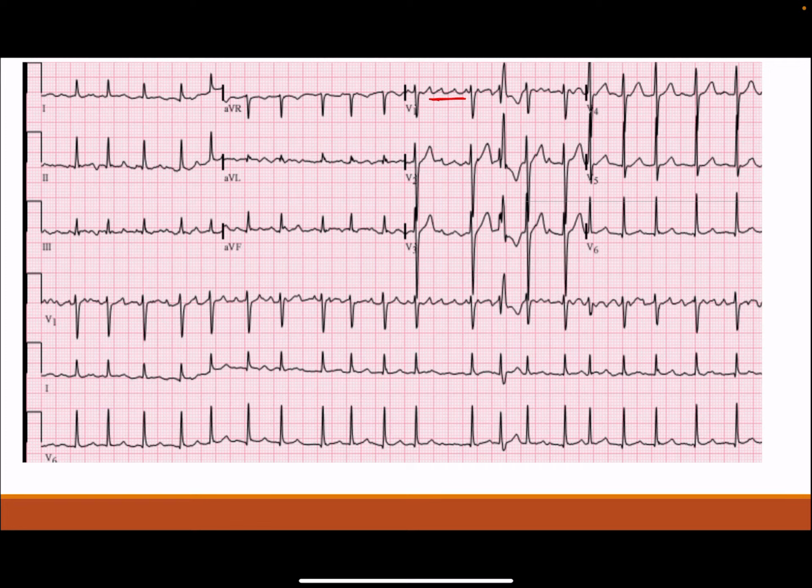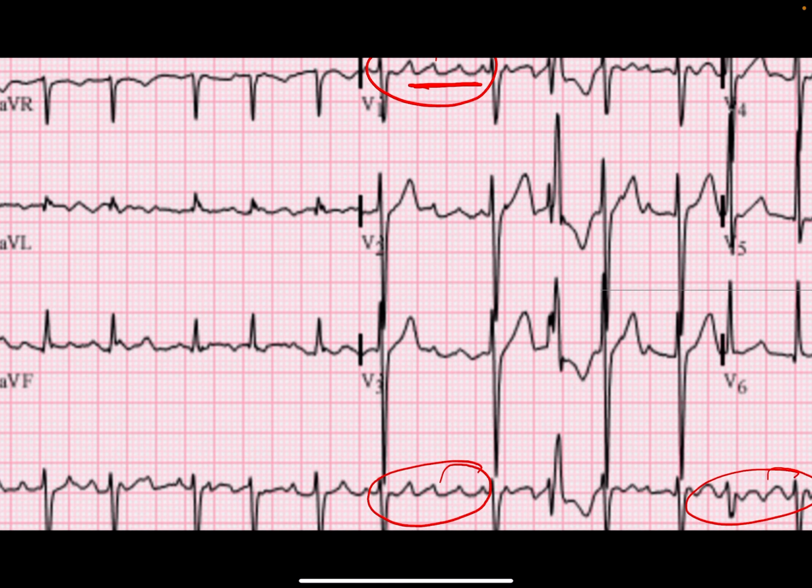Don't get confused with flutter. Especially in V1 and lead 2, these fibrillatory waves appear exactly like flutter. See this V1 lead, these all look like flutter waves. So don't get confused that it is flutter. Even in fibrillation, especially in lead V1 and lead 2, the fibrillatory waves may appear like flutter waves, so you have to see the other leads also. That is important.